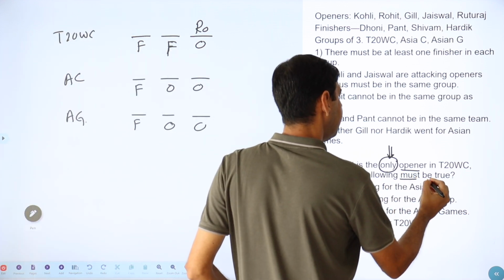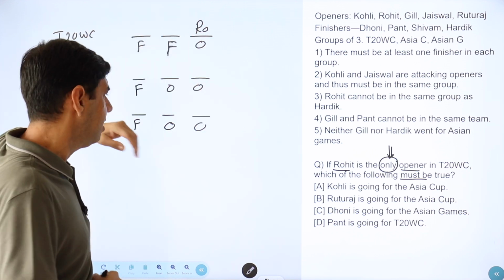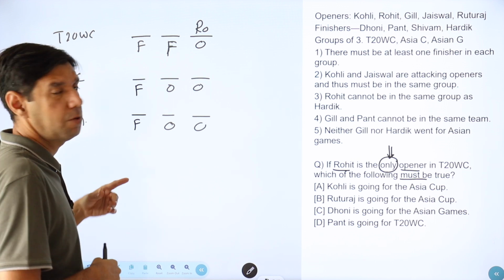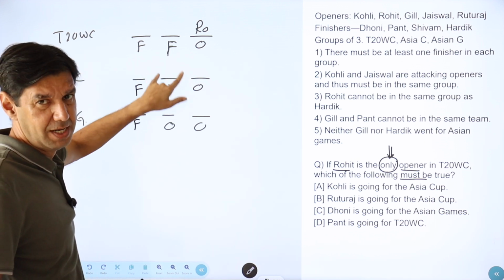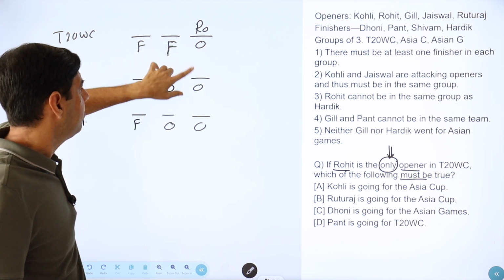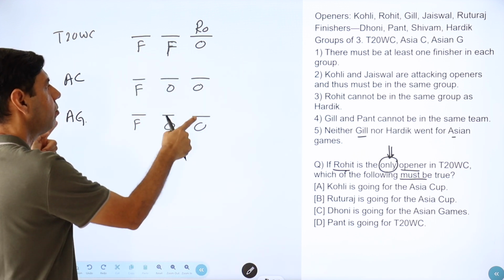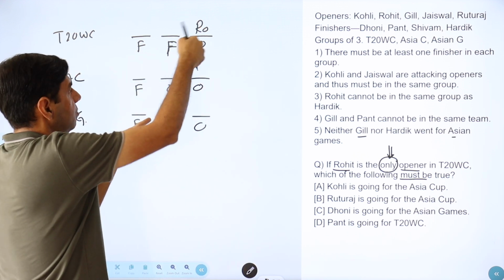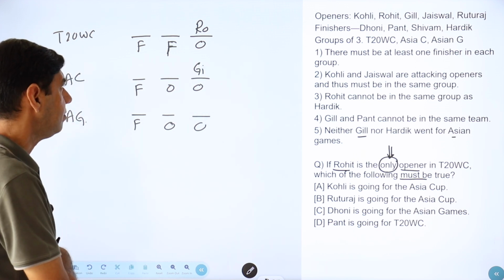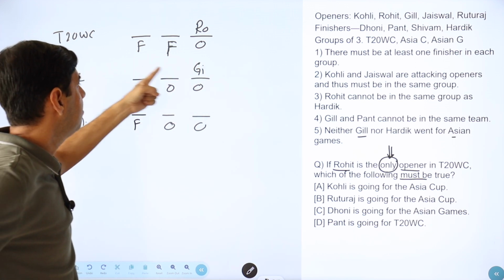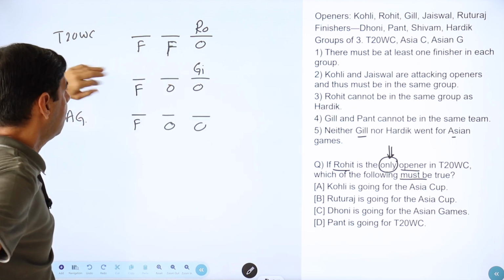Which of the following must be true? You are forced to put in. So first let's try a reasoning. One of the places we are going to have, pay attention, it's not difficult, one of the places you have Kohli and Jaiswal. And remember, we also have a problem with Gill and Asian Games. So Gill cannot go to Asian Games. So Gill has to come here. He is the only one, so Gill has to necessarily come here. And if Gill has to come here, Pant cannot be in the same group. Okay, so Pant cannot be here.